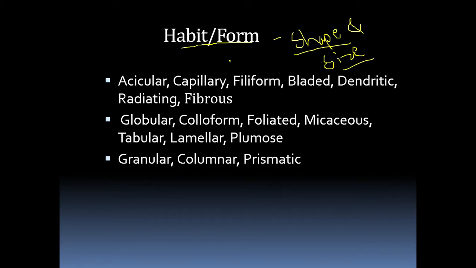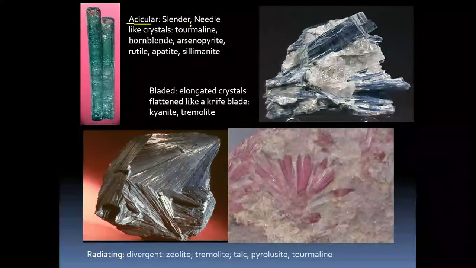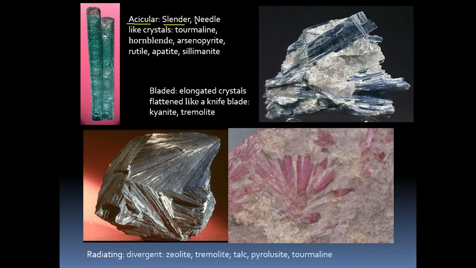There are many forms of mineral, that may be acicular, capillary, filiform, bladed, dendritic, radiating, fibrous, granular. There are many forms, so we'll see them one by one with examples. The first one is acicular. Acicular means slender or needle-like, like a nail. A nail-like mineral is nothing but acicular form. Examples are tourmaline, hornblende, rutile, apatite. You can see this is a needle-like mineral.